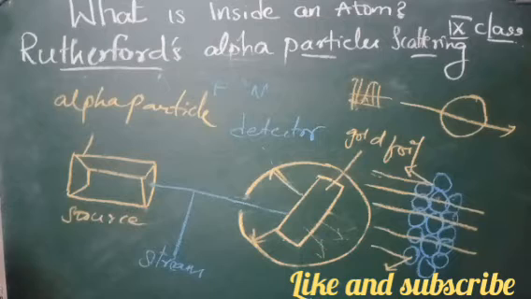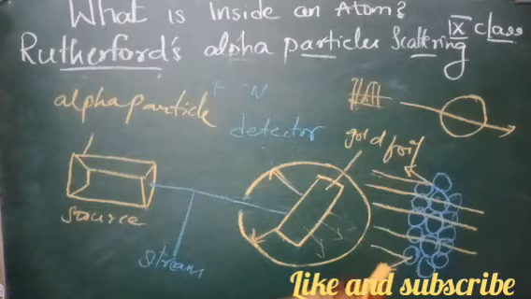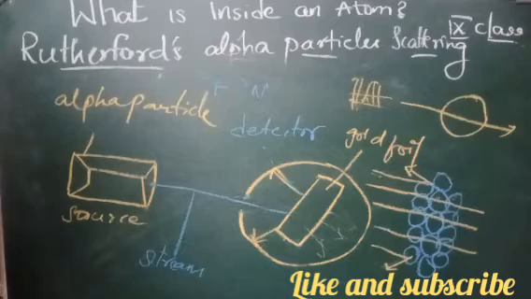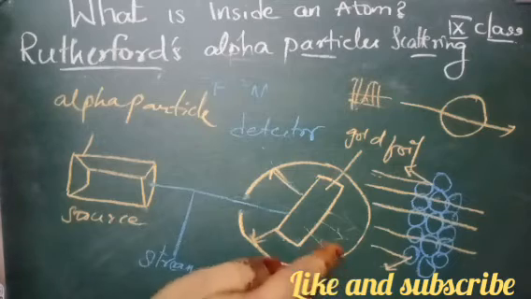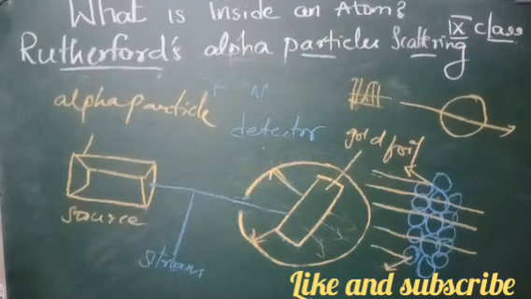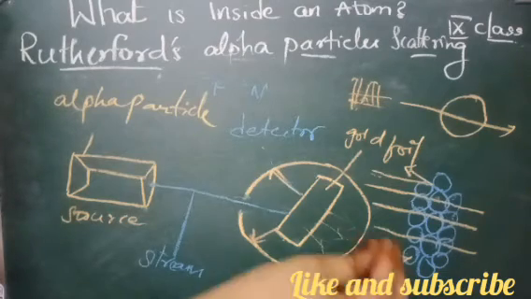A very small fraction of alpha particles that were reflected right back indicated that they had met a large positive charge and mass which repelled the alpha particles. So all the positive charge must be concentrated in a very small space within the atom.